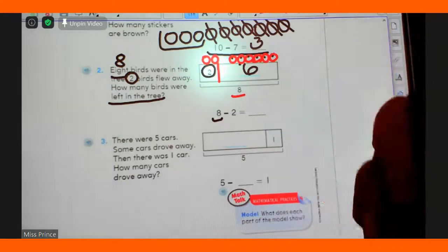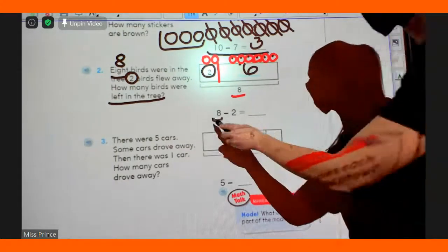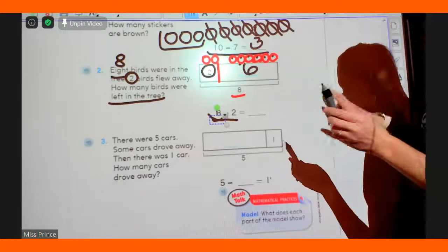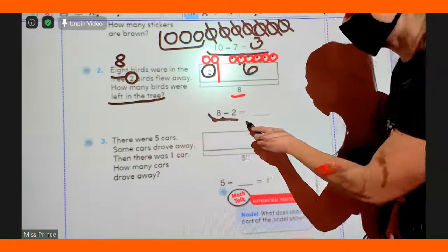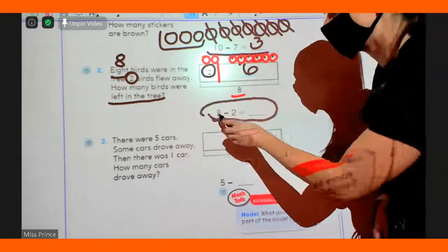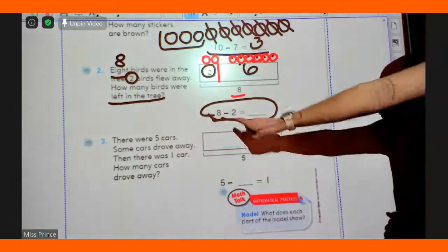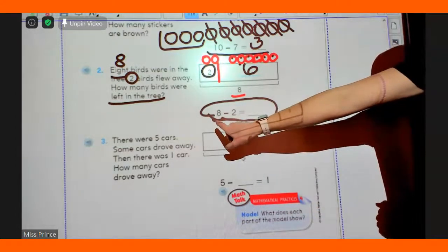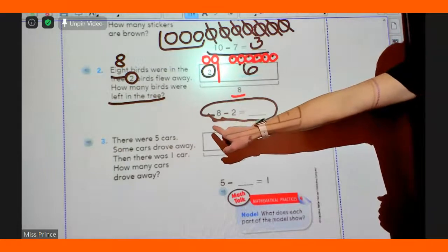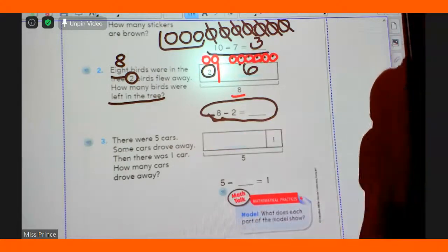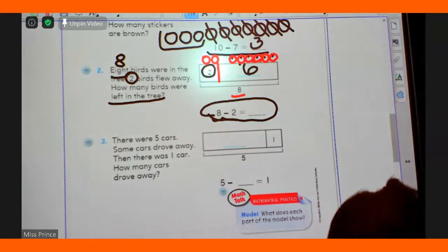So, I would now like Kieran to read me this equation and fill in the number. Go ahead, Kieran.